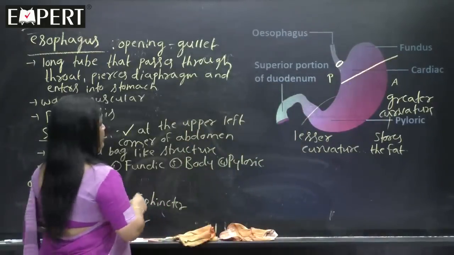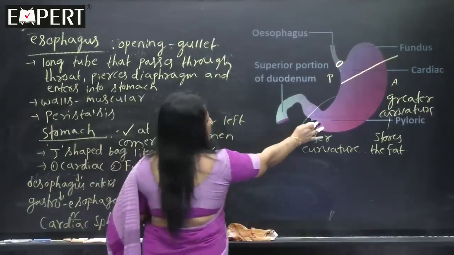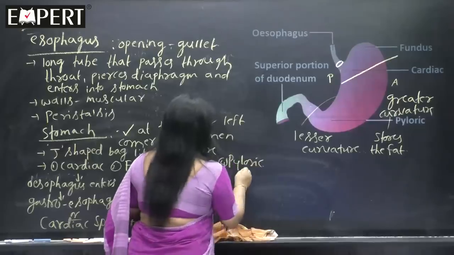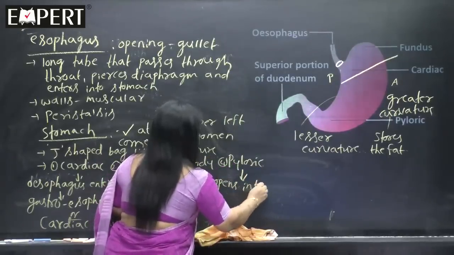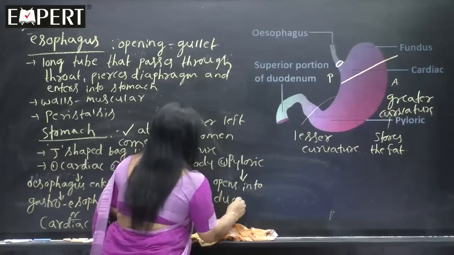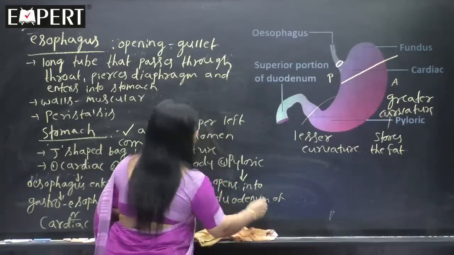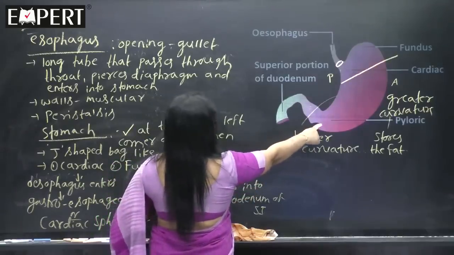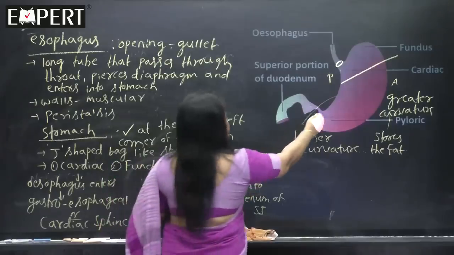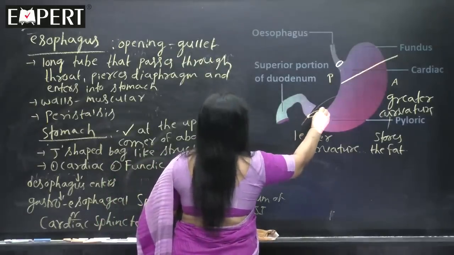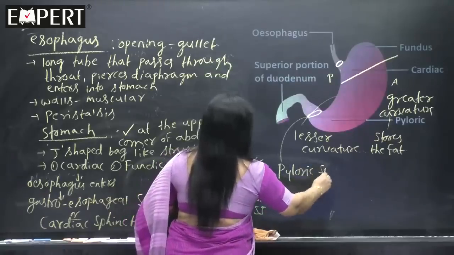See, fundic and body of the stomach, not much information, but the terminal part of the stomach is called the pyloric, and the pyloric stomach opens into the duodenum of the small intestine. The pyloric part of the stomach opens into the duodenum of the small intestine. And this is also guarded by one sphincter, that is called the pyloric sphincter.